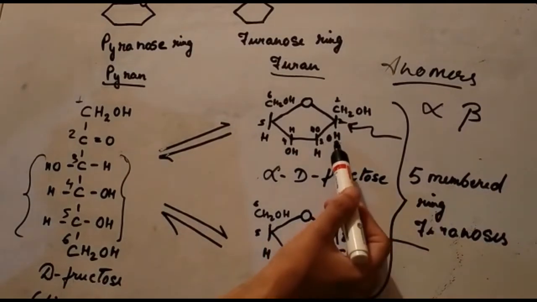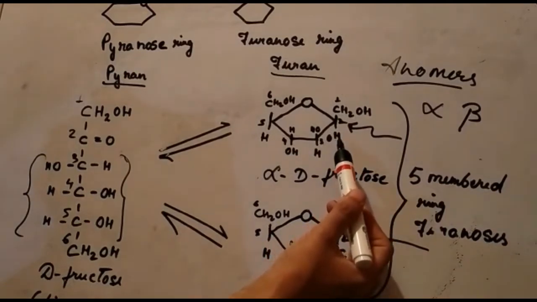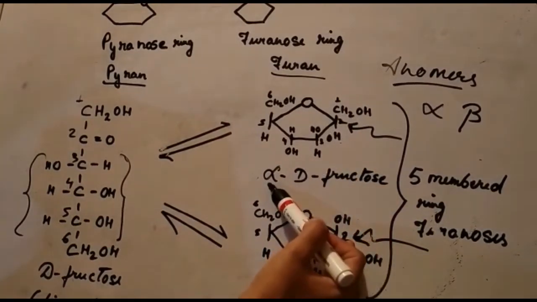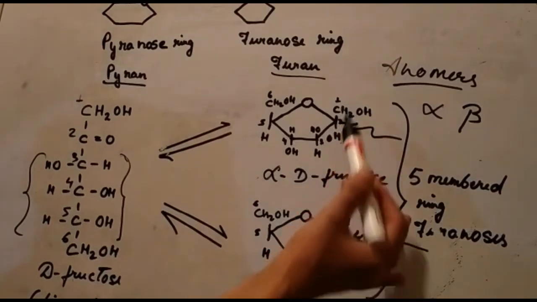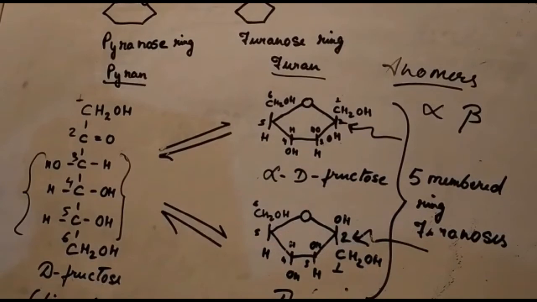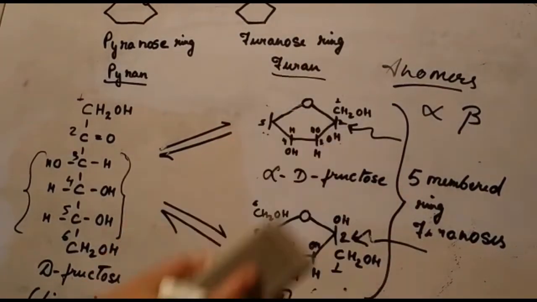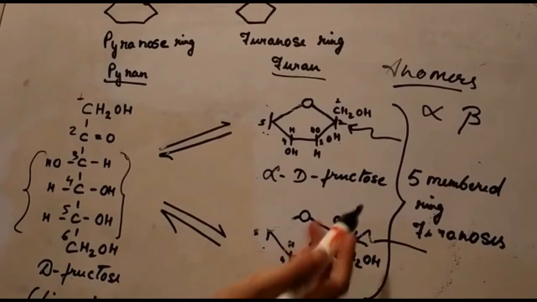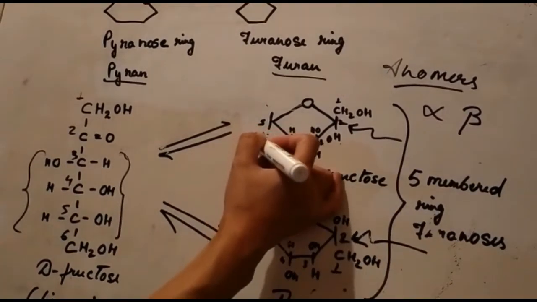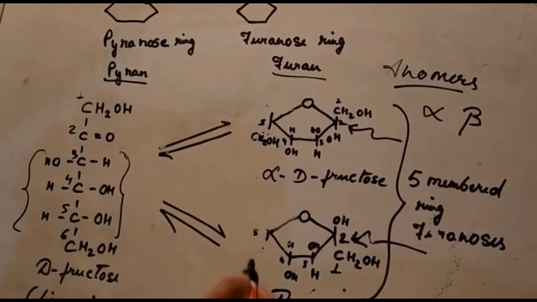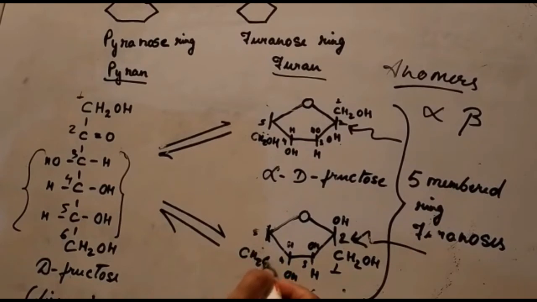I will show the L sugar molecule later. If the OH group at the anomeric carbon is up, it will be beta, and if it's down, it will be alpha. Why? Because for an L sugar molecule, this CH2OH, the last carbon atom, is always down.